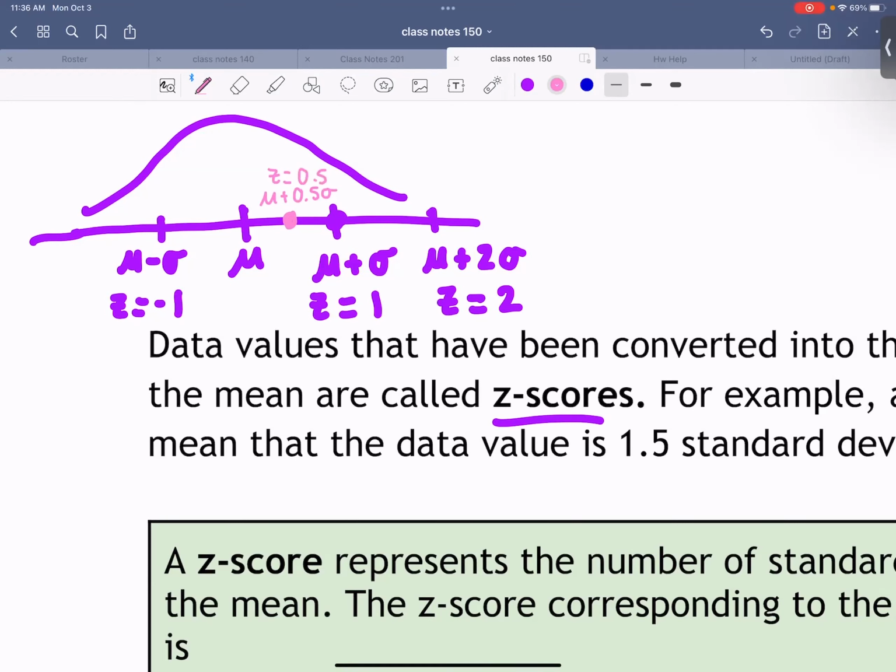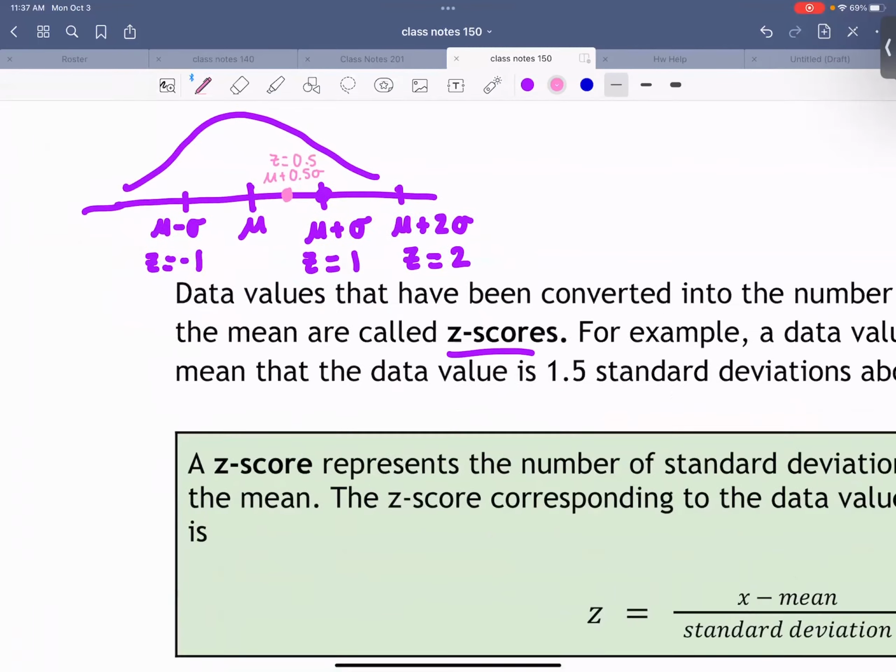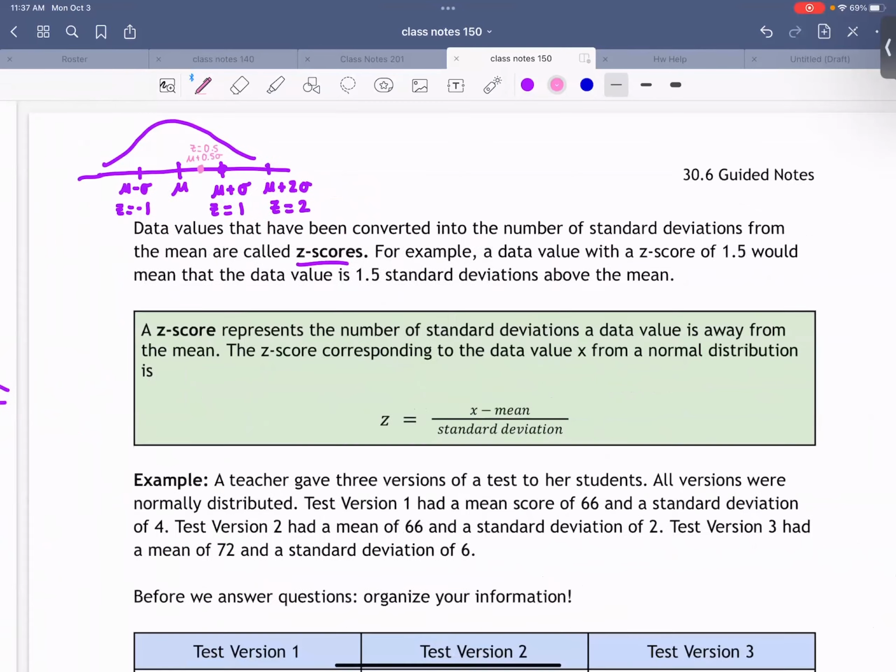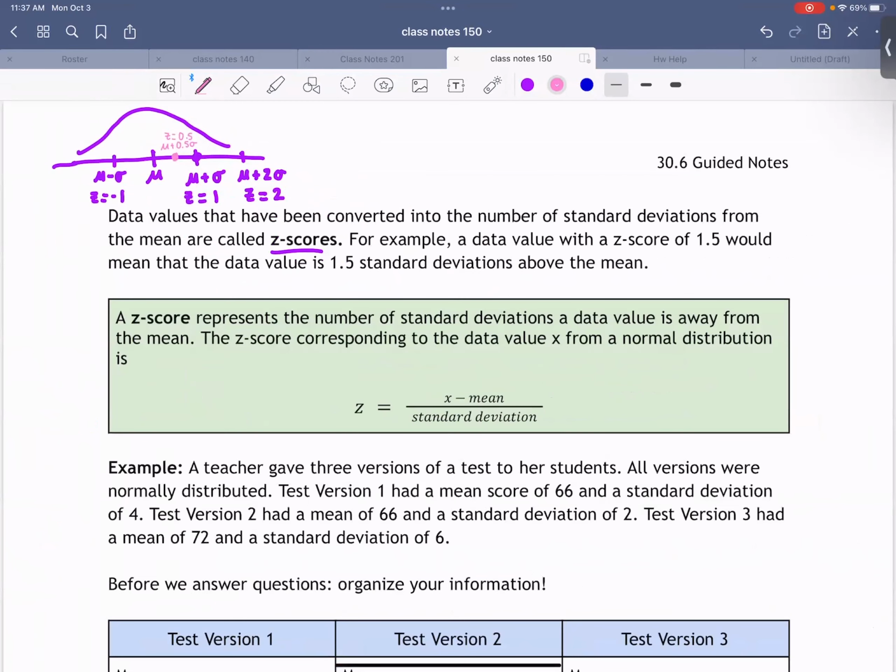Okay, so all the z-score means is how far we are going in terms of standard deviation above or below the mean. Okay. So for example, if the z-score was 1.5, well, we would be 1.5 standard deviations above the mean to the right. Okay. Now, there is a way to kind of derive this score.